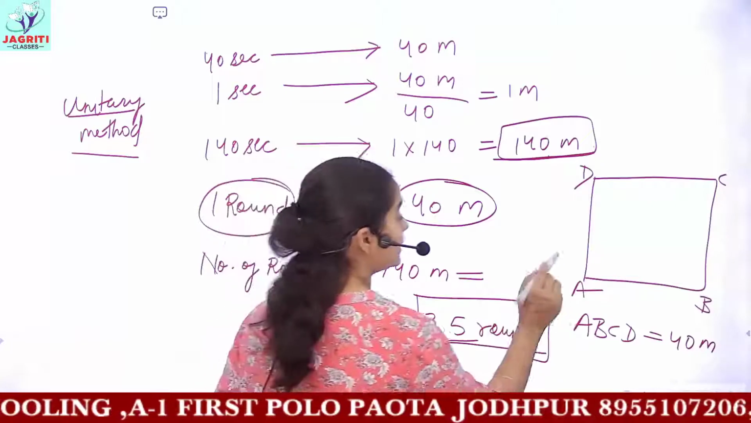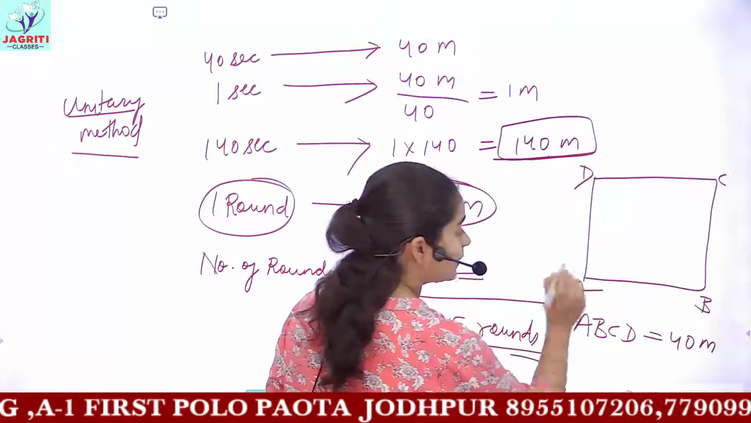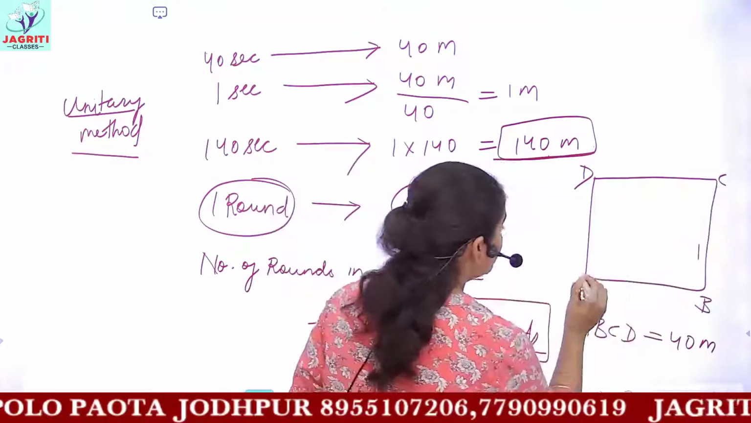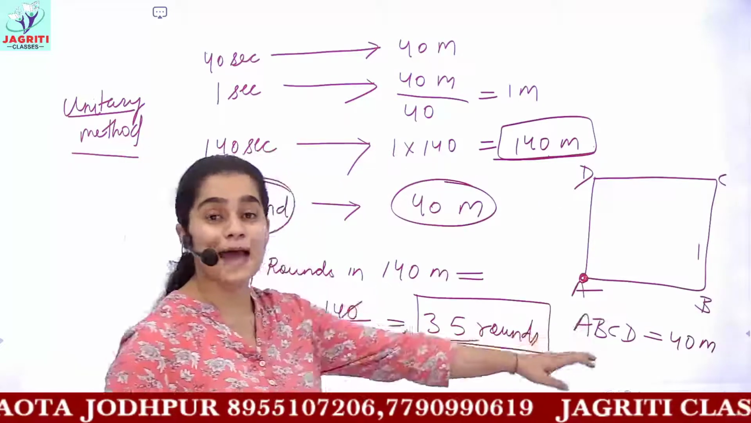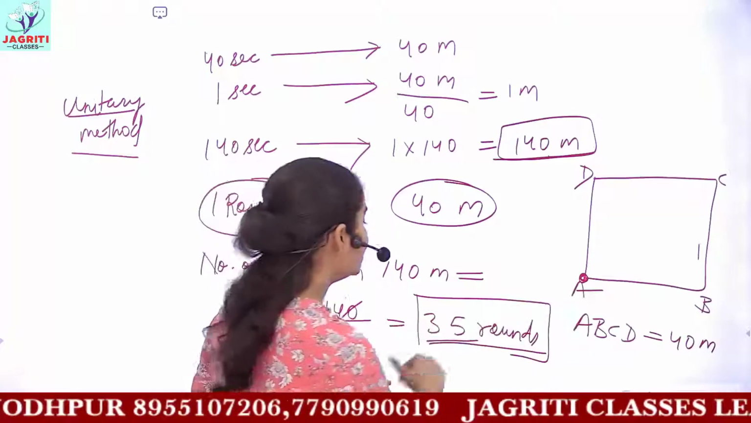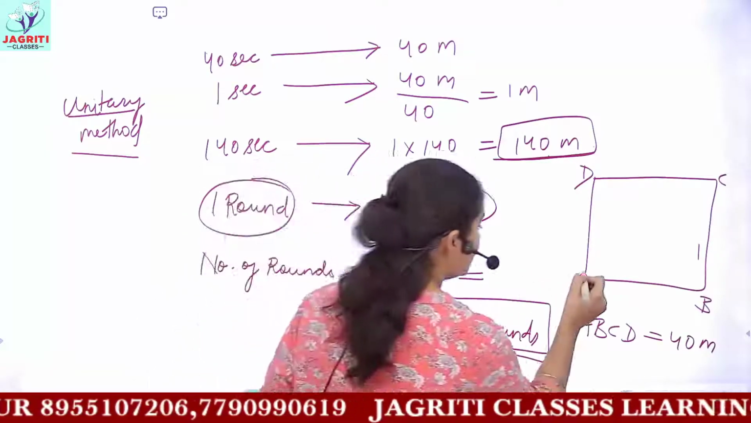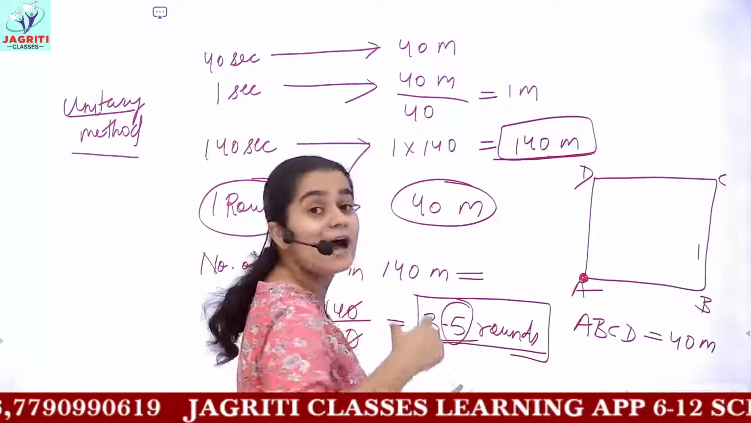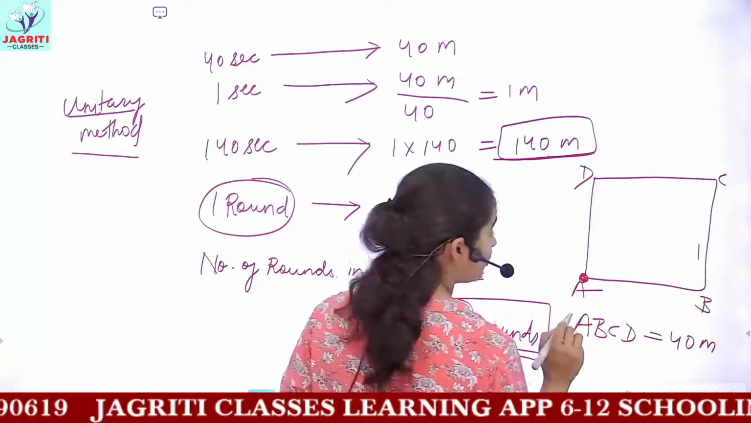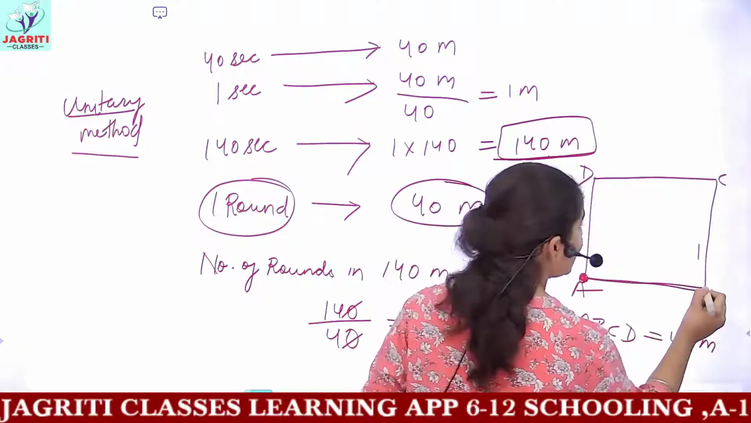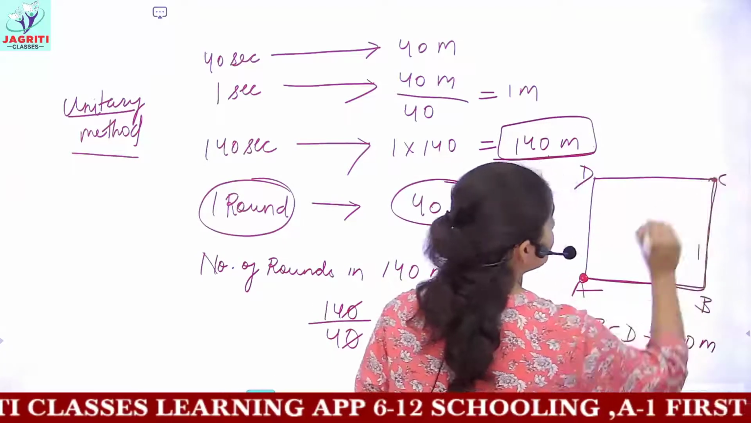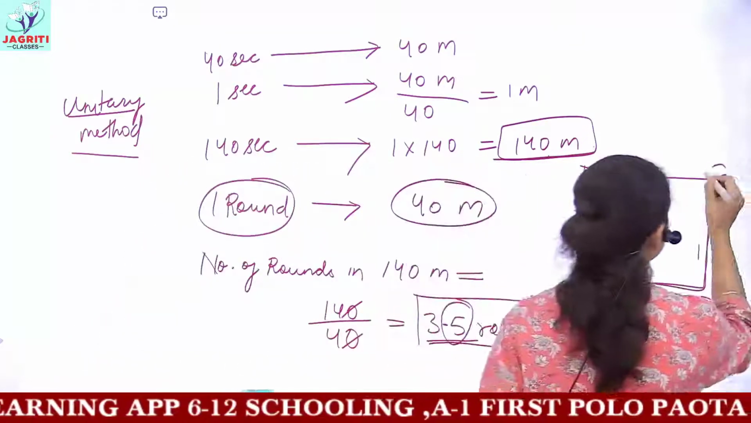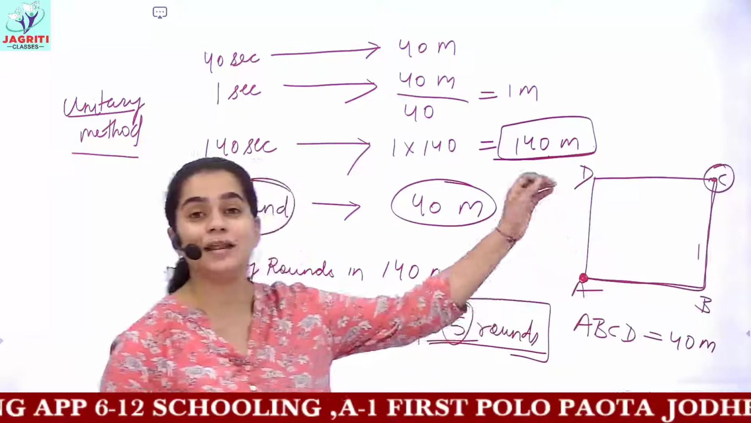Yes, we can say that after completing one round, if the farmer starts from point A and completes a whole round, the farmer again comes back to point A. In completing 3 rounds, the farmer would be at point A only. Then we have to cover 0.5, that is half a round more. Covering half a round means moving from A to B and then B to C. So after completing 3.5 rounds, the farmer would be at point C.